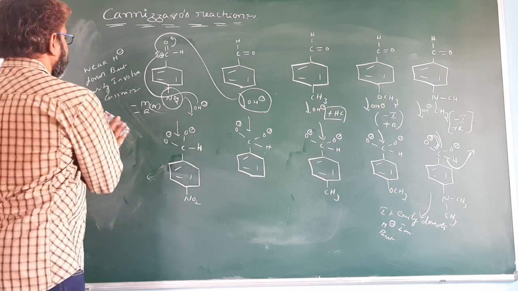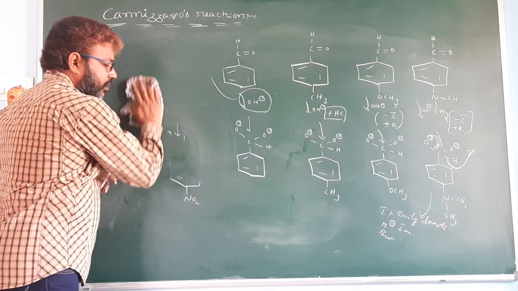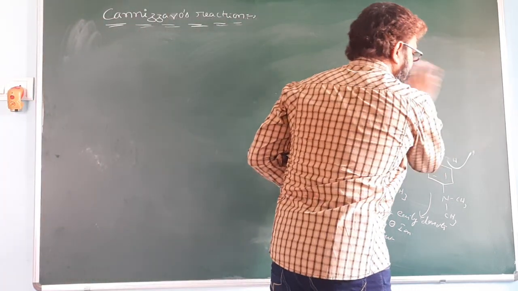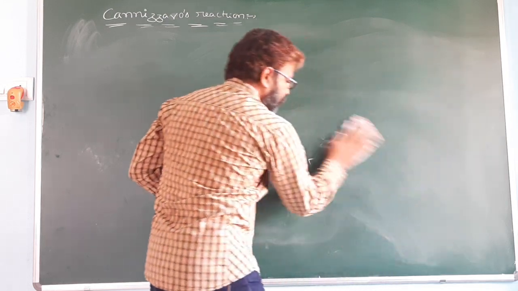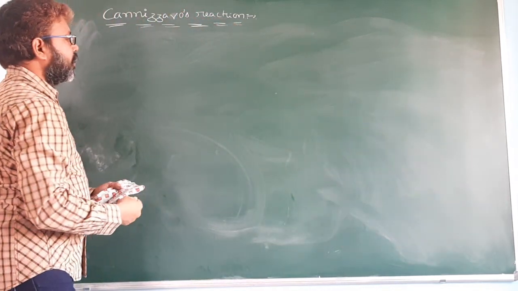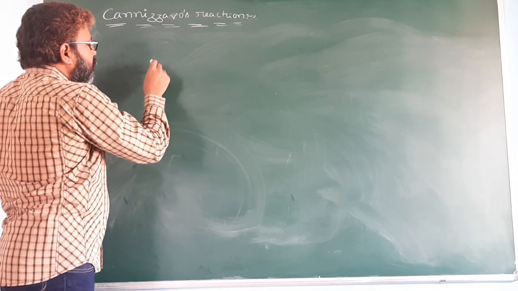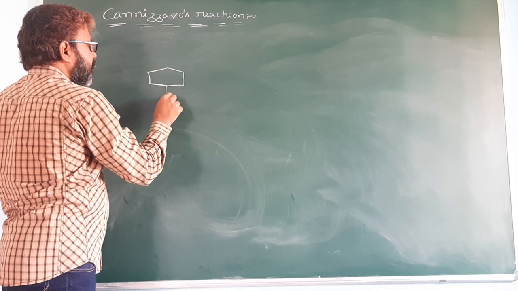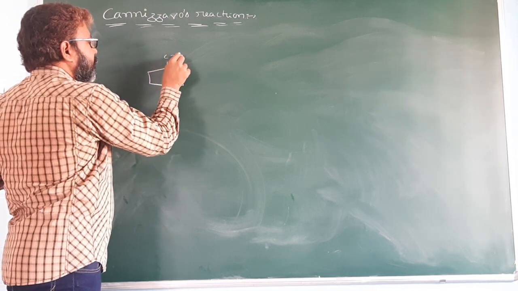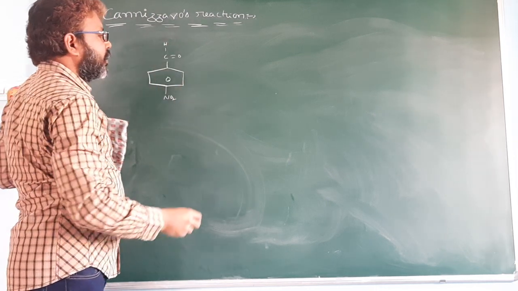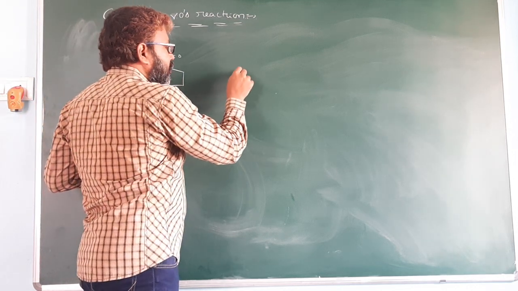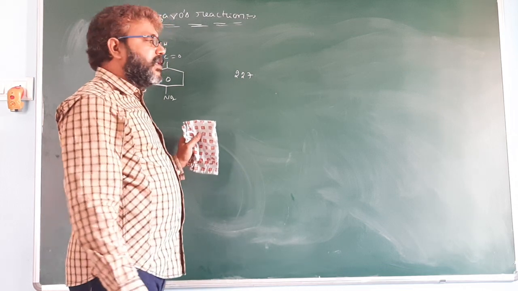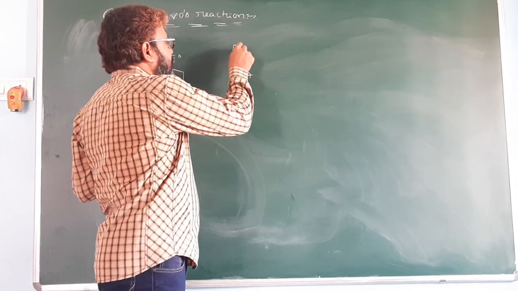You can refer to Clayden. Para-NO2 substituted benzaldehyde is 227 times faster than normal benzaldehyde at 25 degrees centigrade temperature.